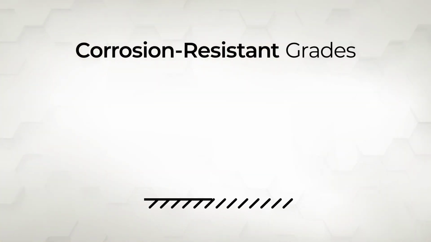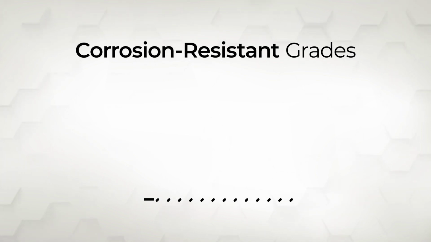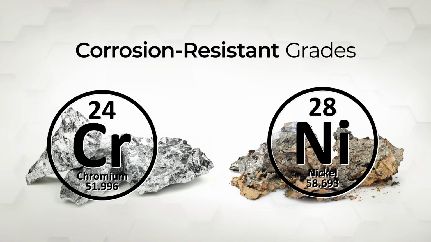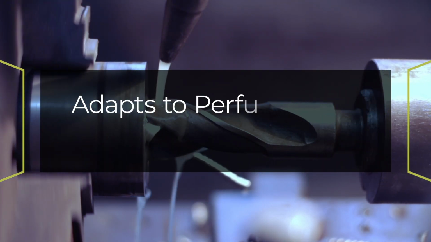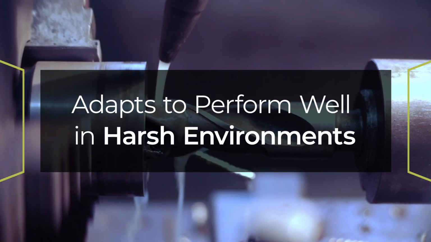Corrosion-resistant grades contain cemented carbide grades in which the binder phase has been specifically designed to improve corrosion resistance. This is achieved by alloying the cobalt binder phase with elements such as nickel and chromium, or completely replacing it with a more corrosion-resistant alloy. By doing this, it adapts the cemented carbide to perform well in harsh environments, where other materials would corrode, causing performance to deteriorate.